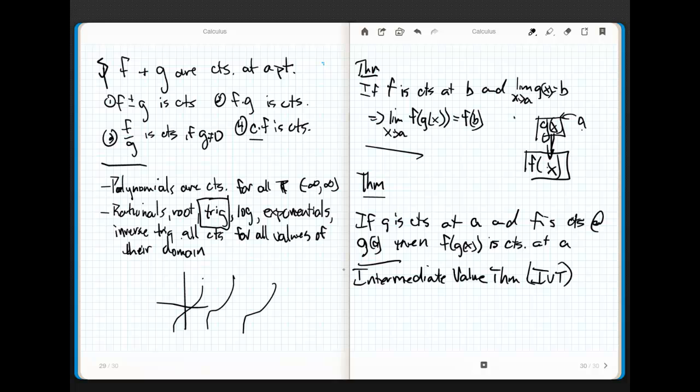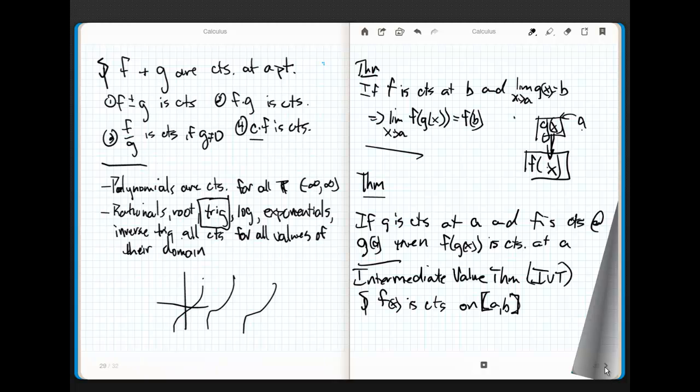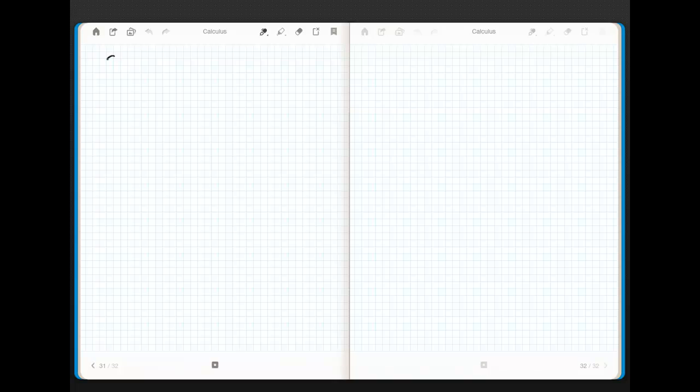All right, now all of the value theorems start off exactly the same way. It simply says, suppose that f of x is continuous on a closed interval from A to B. Actually, excuse me, for the intermediate value theorem, I said closed, right? I meant closed. All that the intermediate value theorem says, and we've seen this before, is: suppose f is continuous on the closed interval from A to B.